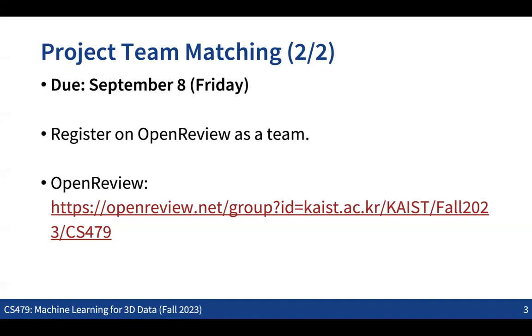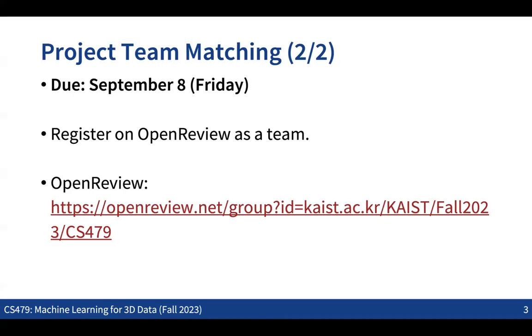You can change the project title and the topics later in your project, but we also want to know what you are thinking as your project ideas at this time. So please submit the project title, some keywords for your project, and all the team member information in OpenReview. And there will be a penalty if you do not submit this information by this Friday.